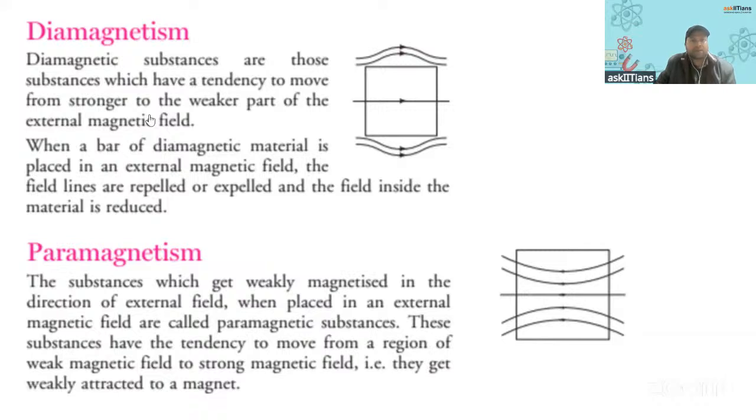So diamagnetic substances are those which have a tendency to move from stronger to weaker part of the field. So they're repelled. When a bar of diamagnetic material is placed in an external magnetic field, it is repelled. And paramagnetic is weakly attracted. So both are weak, but here repulsion is there, here attraction is there. So explanation is also there. You must have learned about the explanations of why it is happening in diamagnetic substances, what is happening in paramagnetism.